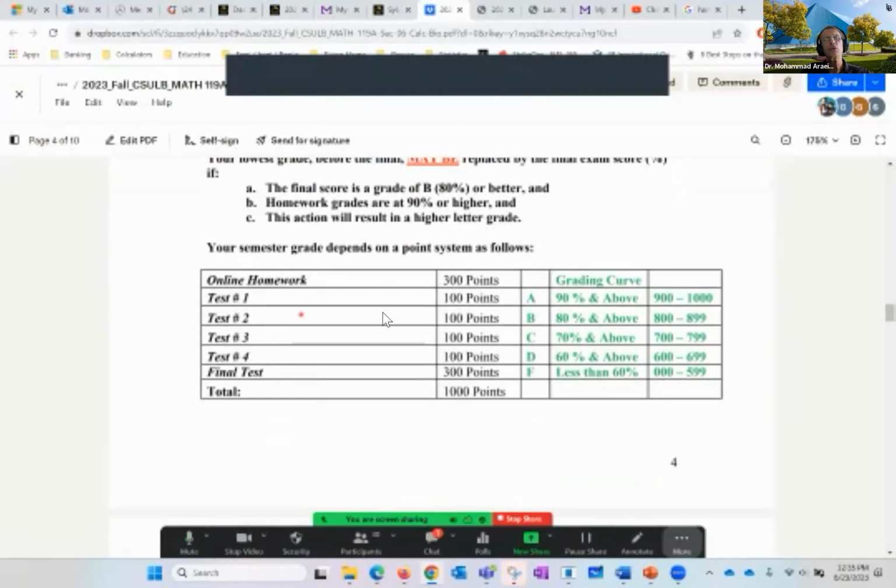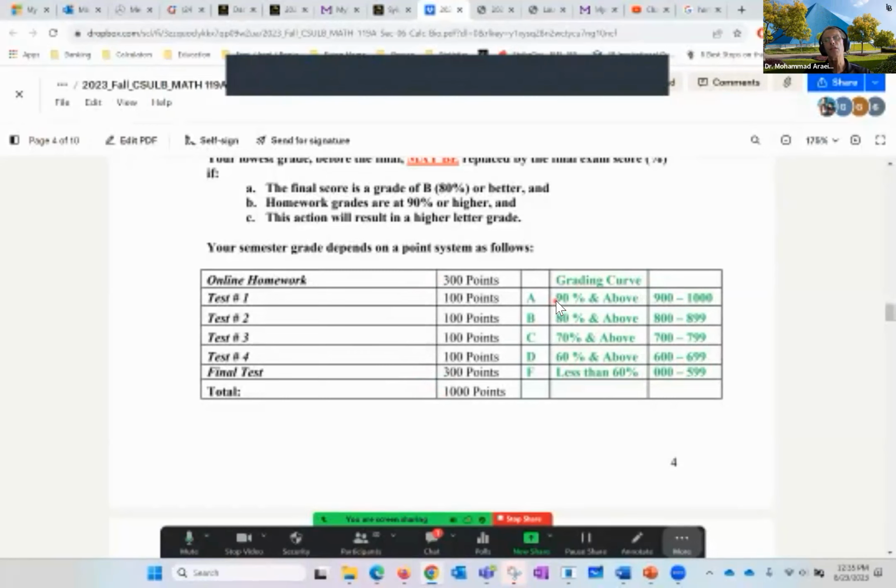Online homework, 300 points. There are 4 exams, 100 points each, and a final 300, giving you a total of 1,000 points. What I want to explain is that the homework, you really should have an easy time getting all those 300 points for a simple reason. When it comes to homework, as long as it's done before the due date and however amount of time it takes you, that's fine, because the purpose of that is learning. The final, although it's comprehensive, is mainly based on the previous 4 exams.